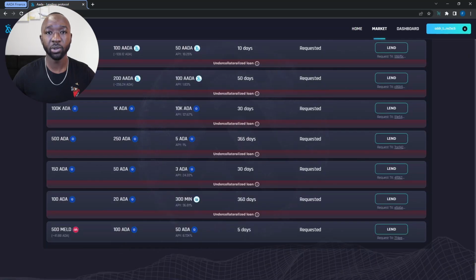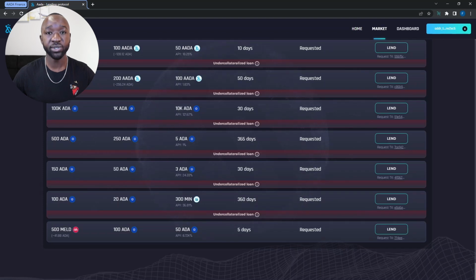All right, it looks like our loan has been processed. I scroll down all the way at the bottom of the market page, and we can now see our loan request listed here. So again, I have my 500 MELD, which I'm going to be requesting as a borrower, which is going to be worth a total of about 41.8 AADA. In return, I'm going to be providing collateral of about 100 AADA, and then the lender is going to be receiving an additional 50 AADA when I return, or once the loan terms are complete. Here I can see my total time again, which is 5 days, and the status, which is currently set at requested.